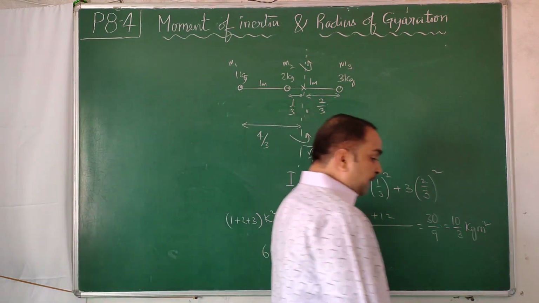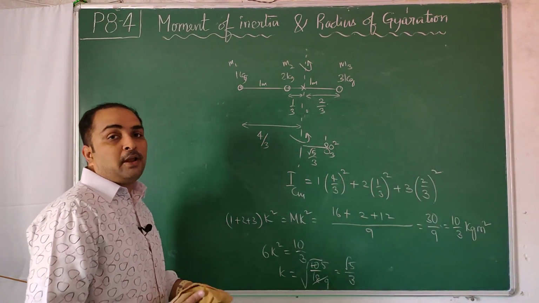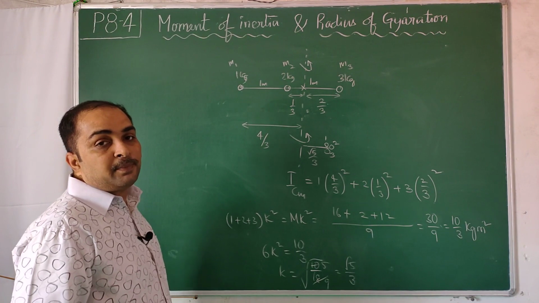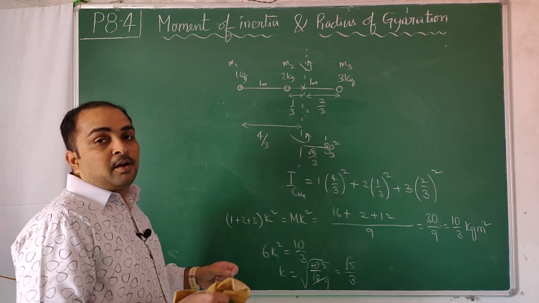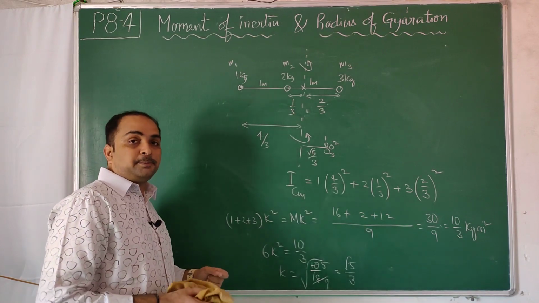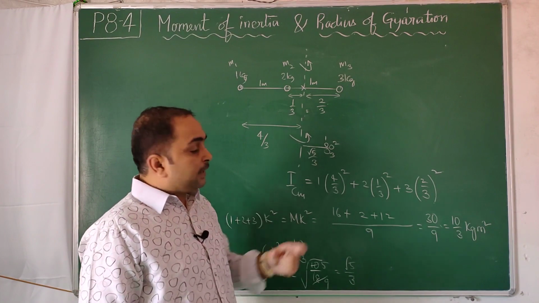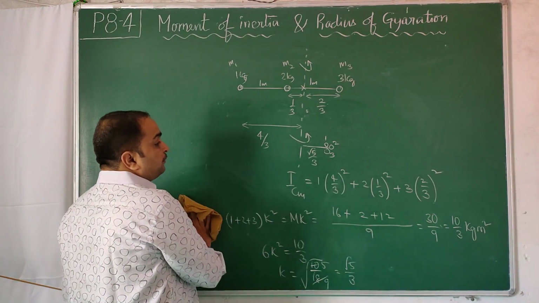What is radius of gyration? I will define it later on, but I am telling you how to calculate it first. Basically, it's an average distance where concentrated mass is supposed to be present. Distributed mass behaves as a concentrated mass at one particular distance. That distance we call radius of gyration.